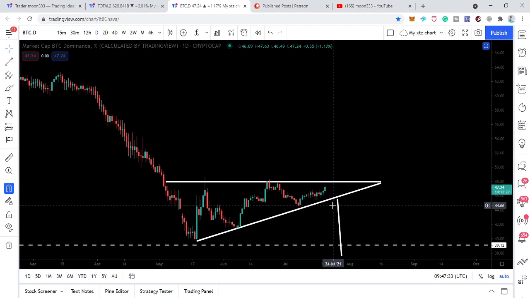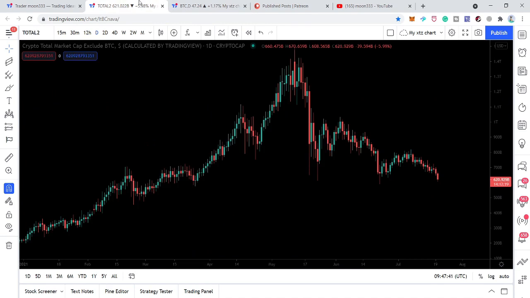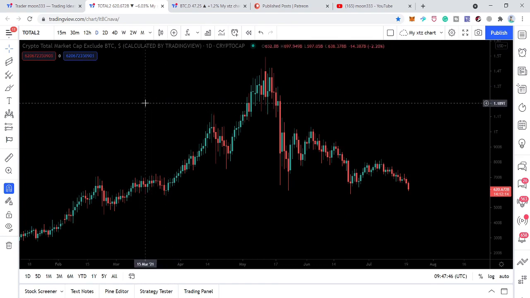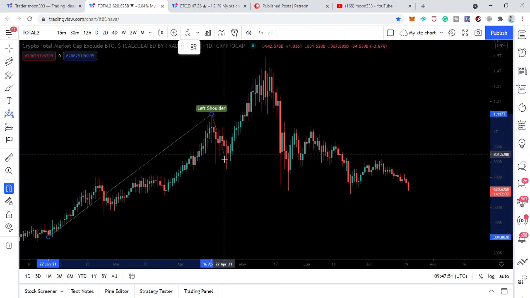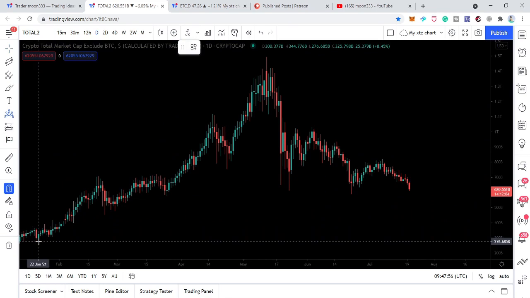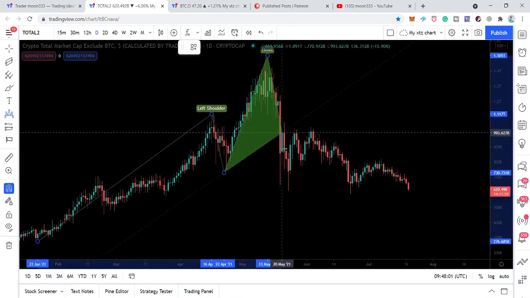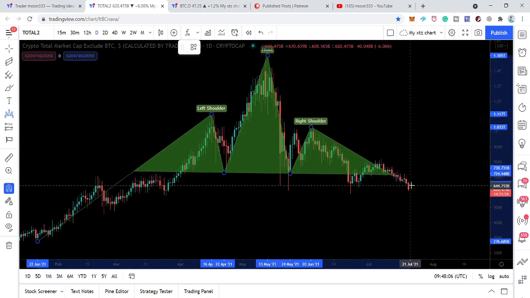But the second thing is the altcoin index. We need to see whether the altcoins are in the mood to move towards the upside or downside. For example, if we take a look at this Total 2 chart, then a very obvious head and shoulders pattern has been formed. If I place this head and shoulders tool from here to here, we can see that we have this left shoulder, this is the head, and this is the right shoulder, and the price action has broken down this neckline as well.